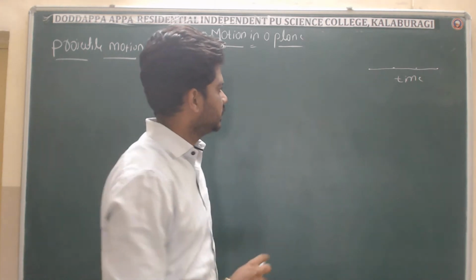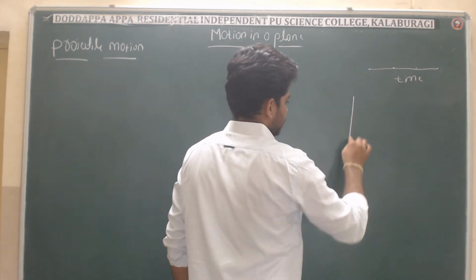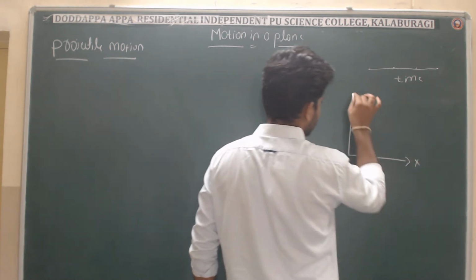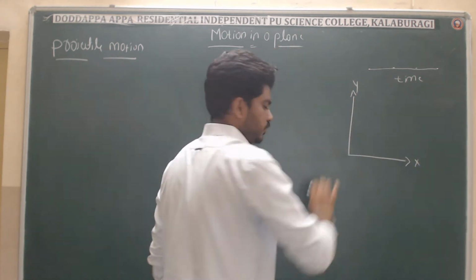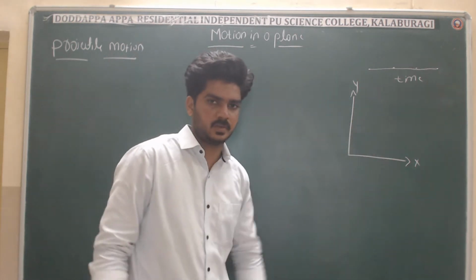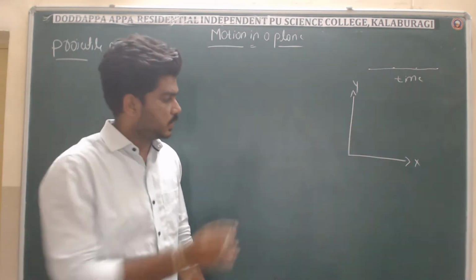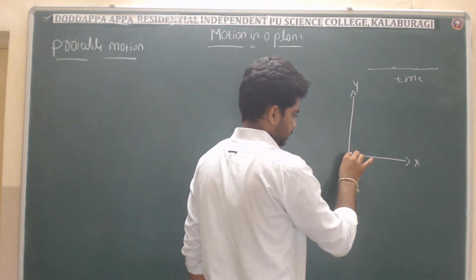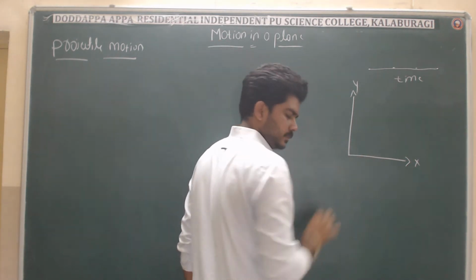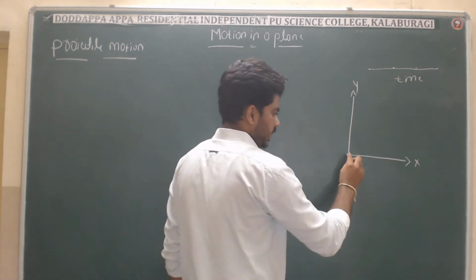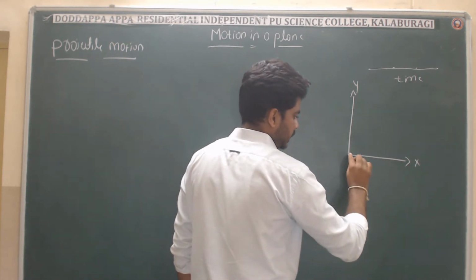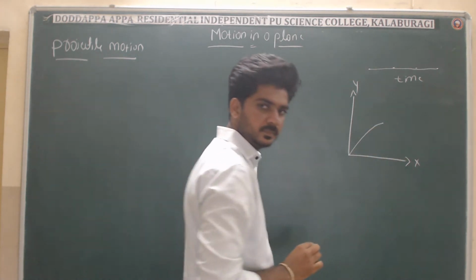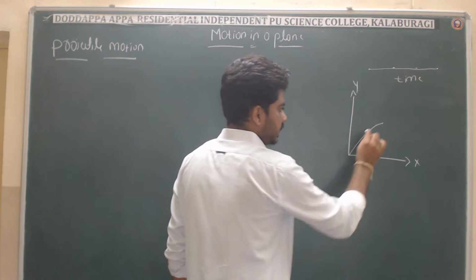For example, consider two dimensions. Here we have one x-axis and another y-axis. This is what we call a plane, in the sense of two dimensions or two axes. So in this plane, if I throw any object from this point, it will go somewhere to this point. After that, again it goes back